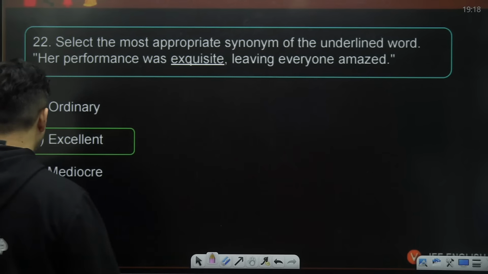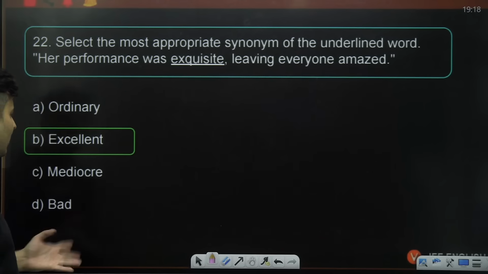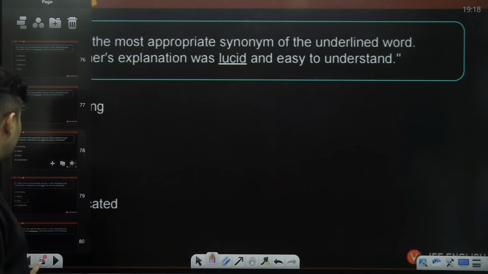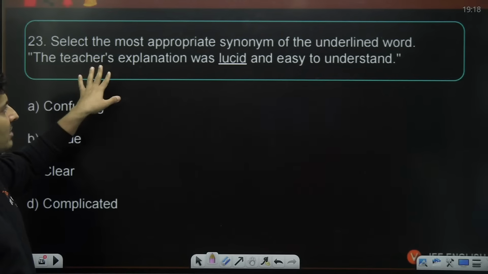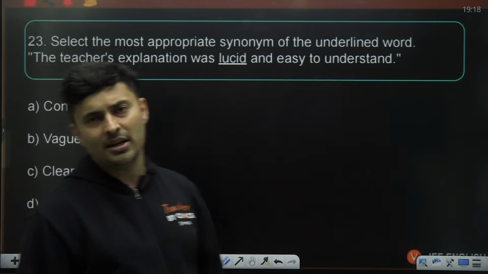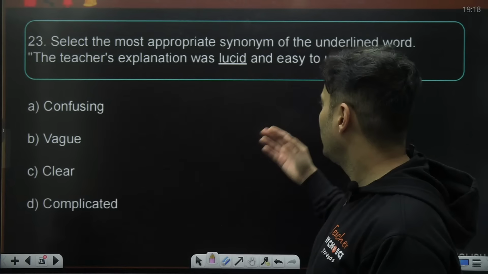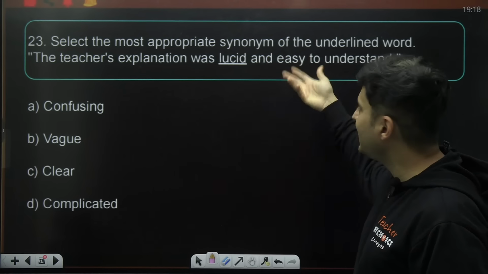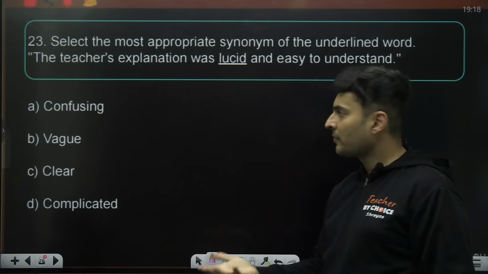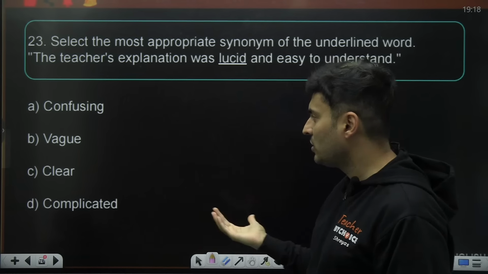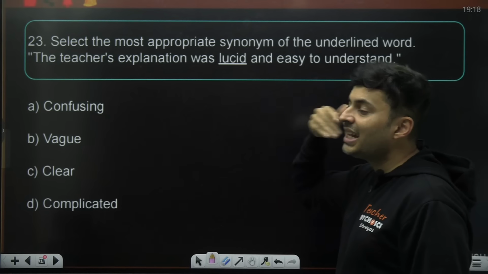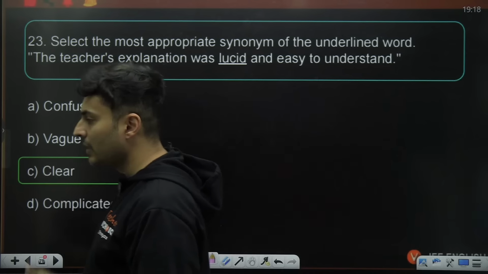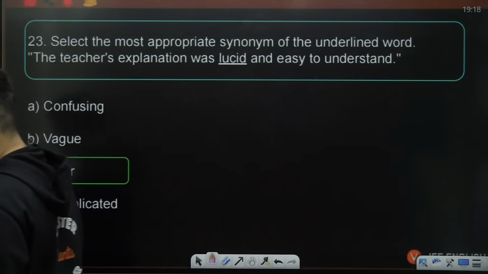It was not bad or mediocre. Mediocre means average, ordinary is normal, right? So that is option B, guys. The teacher explanation was lucid and easy to understand. So you can see that the word 'and' is used. That means it's similar to easy. Lucid means very clear. So it was not confusing, it was not vague, it was not complicated, it was very easy to understand. That means it was a very clear explanation. Teacher was teaching very nicely. So that is why option C is the right answer.